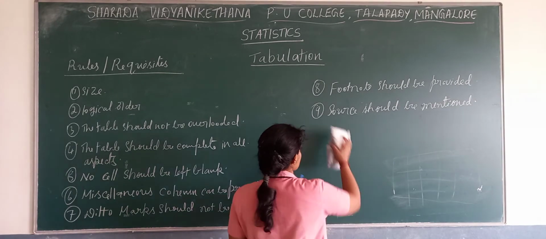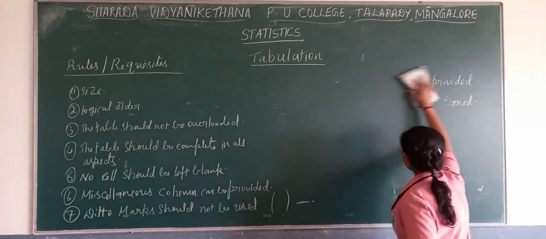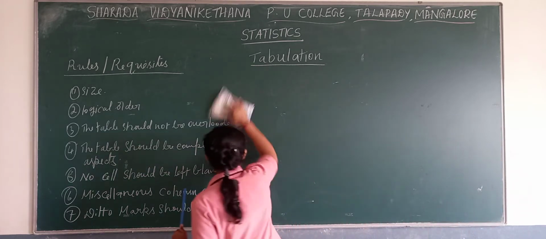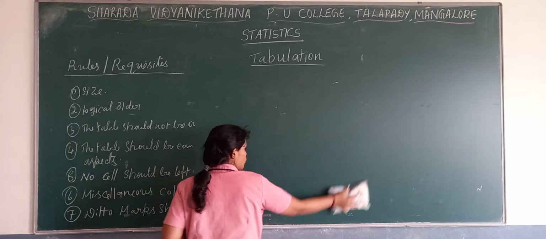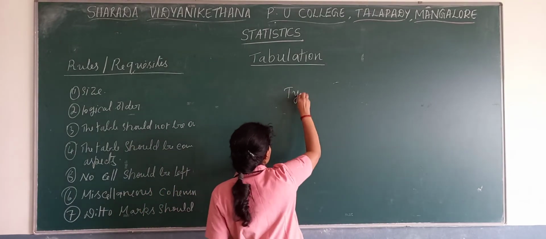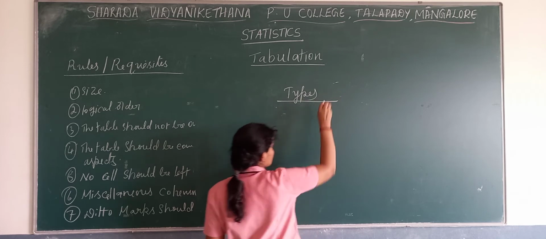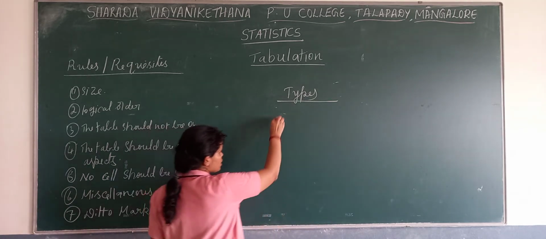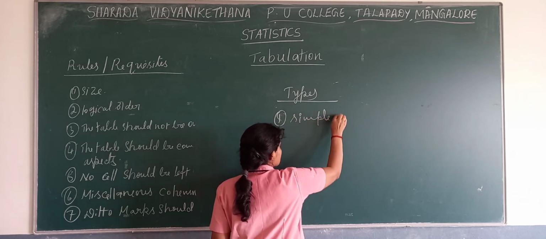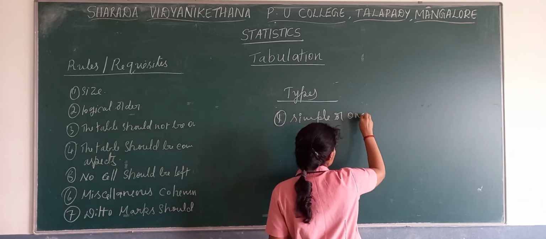You have seen some of the types in case of classification. Now here there are some of the types. In case of types of table, there are three kinds of table. The first one, simple or one-way table.